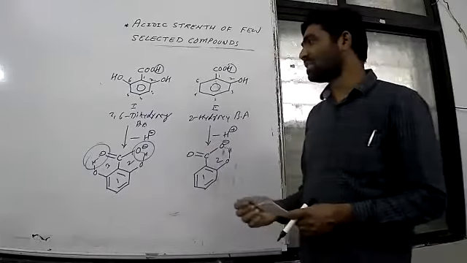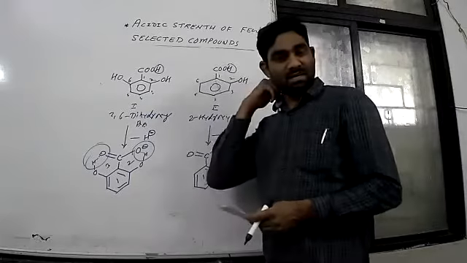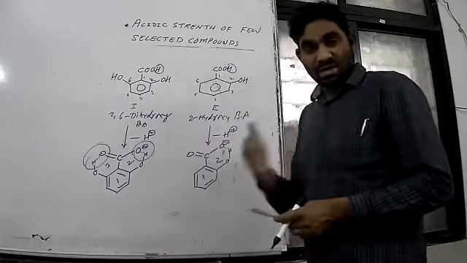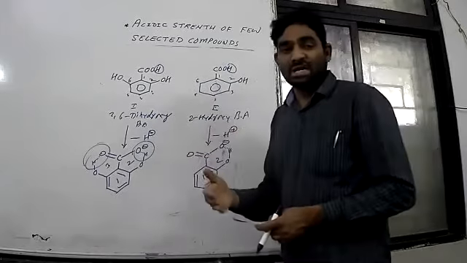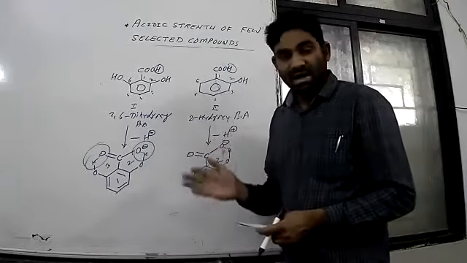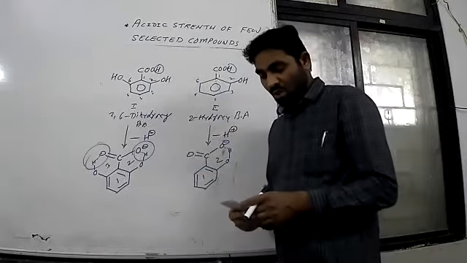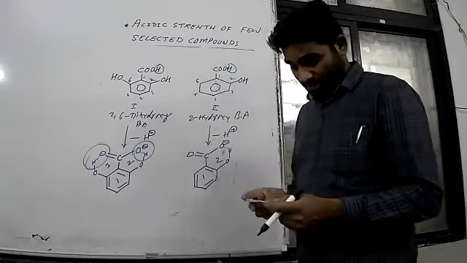So you got it? Yes. So this is the sequence of acidic strength we can decide once we have an idea of what is going to form at the end of the reaction.